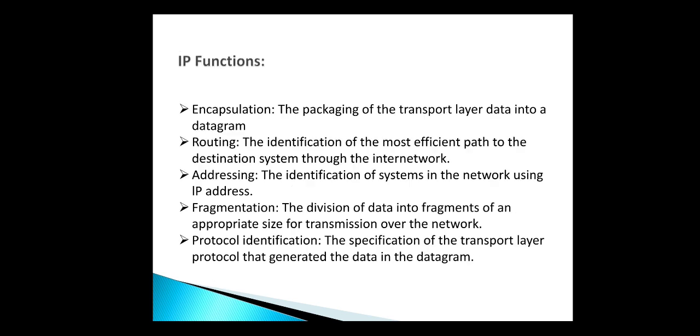IP performs some functions, that is encapsulation, packaging of transport layer data into datagrams or packets. Second is routing, the identification of the most efficient path to the destination system through the internet network. Next, addressing, identification of systems in the network using IP address. Next is fragmentation, the division of data into fragments of an appropriate size for transmission over the network. Protocol identification, the specification of the transport layer protocol that generated the data in the datagram.